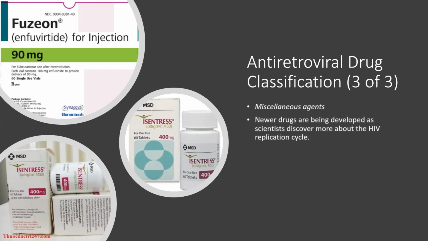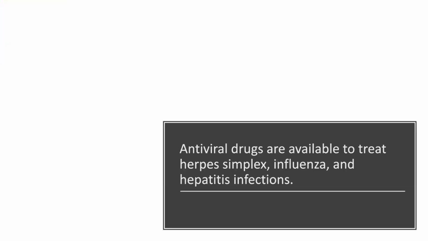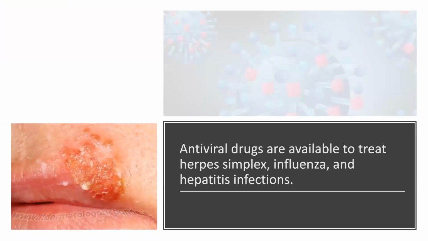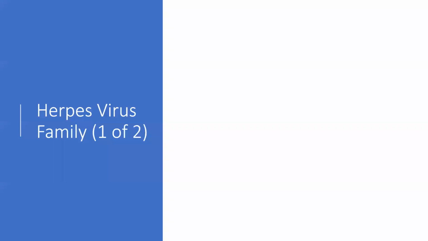These are the newer drugs which are being developed as scientists discover more about the HIV replication cycle. Enfuvirtide, a fusion inhibitor, blocks the fusion of HIV to the CD4 receptor on the lymphocyte, and raltegravir, called Isentress, prevents HIV from inserting its genes into the uninfected DNA. These antiviral drugs are also available to treat herpes simplex virus, influenza, and hepatitis infections.